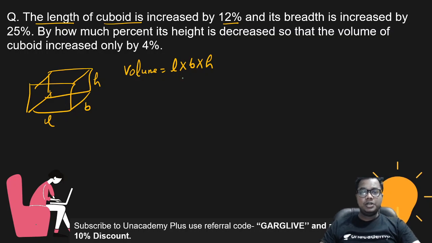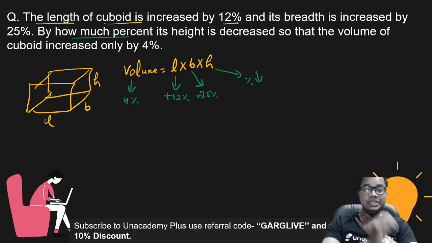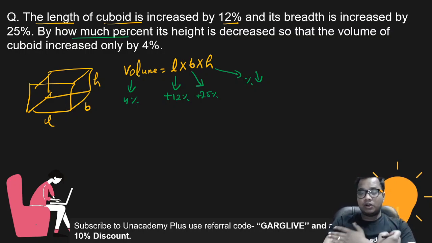The length of the cuboid is increased by 12%, the breadth is increased by 25%. By how much percent is the height decreased so that the volume of the cuboid increases only by 4%? The volume of the cuboid is only increased by 4%. So how to solve this question?